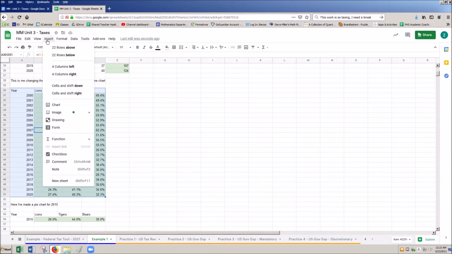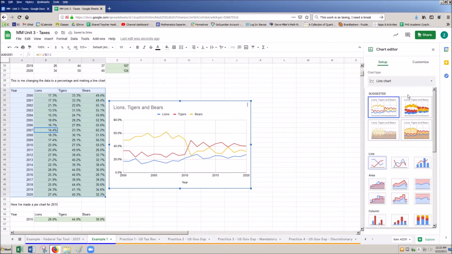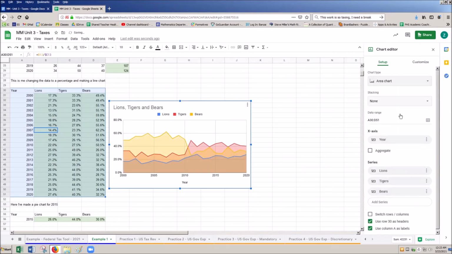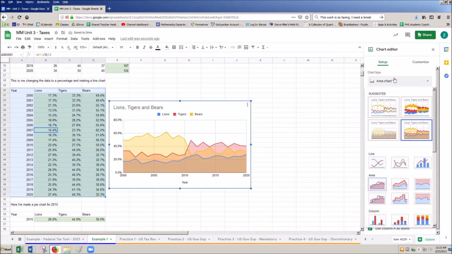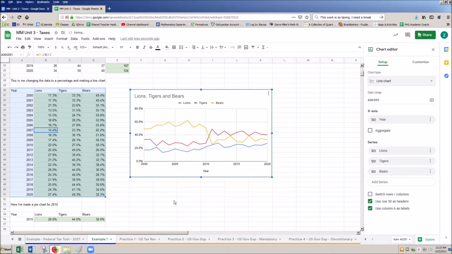I'm going to hit Insert, and I'm going to hit Chart, and then I'm going to change my chart type to a line if it is not already doing so. So let's just say, for example, it gave me an area chart. I would like a line chart, so I go right here to Chart Type, and I select Line, and now I'm good to go. So there I have a fine line chart.